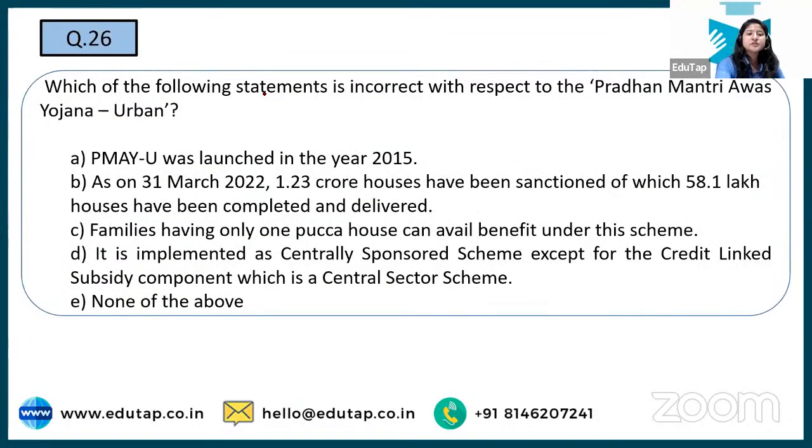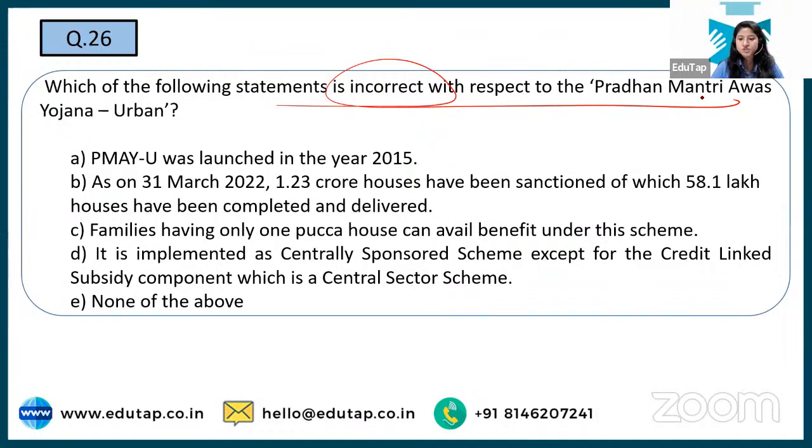So it asks which of the following statements is incorrect with respect to this particular scheme. Okay, so you have 5 options and you have to tell which of the following is incorrect. Okay, so these are the type of questions. Usually what is the eligibility, which are the correct features, incorrect features. This is the usual pattern of RBI Grade B, and that is why such questions have been added.